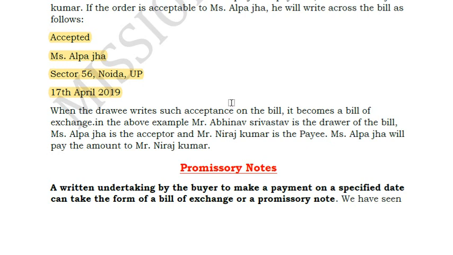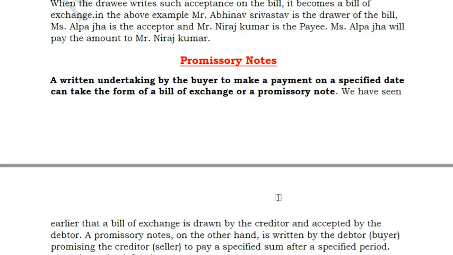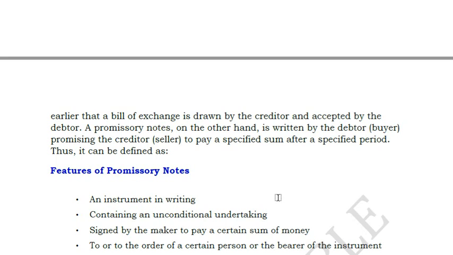Now next, coming to the concept of promissory note: a written undertaking by the buyer to make a payment on a specified date, either in the form of a bill of exchange or a promissory note. What we have seen earlier is that a bill of exchange is drawn by the creditor and accepted by the debtor, whereas the main difference is that a promissory note is written by the debtor promising the creditor. That means the debtor himself writes a promissory note stating that he has to pay a specific sum of money to this creditor and he promises to pay that money after a particular period of time. That is the main differentiating feature between a promissory note and a bill of exchange.